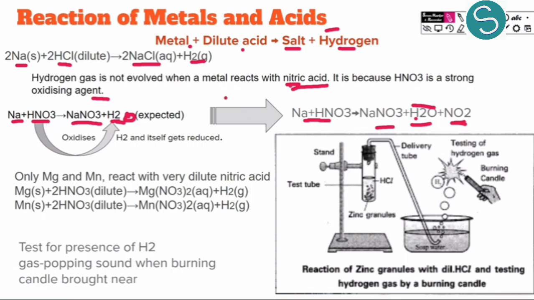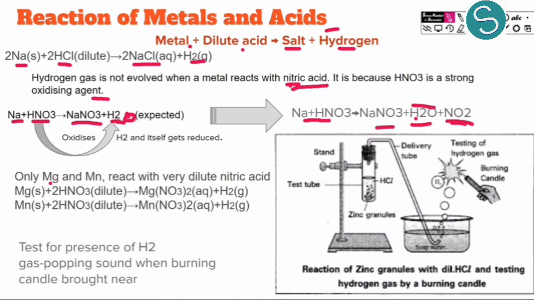After reduction, in some cases it forms nitrogen dioxide gas, or in other cases only nitrogen oxide gas, which is NO. So this is the reaction of any metal with nitric acid. It does not form hydrogen gas, it forms water and oxides.